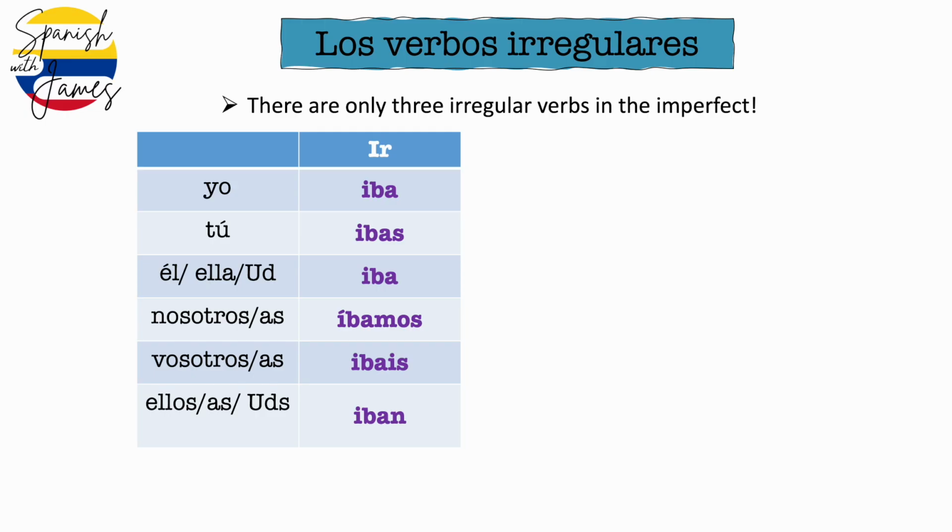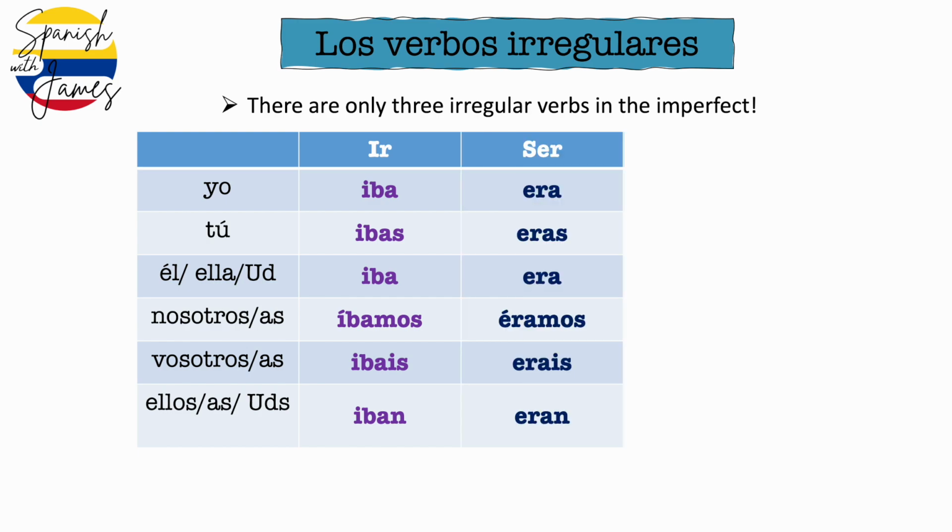and you'll notice that though it's quite irregular, it still follows that pattern of a, as, a, amos, ais, an. Instead of ab, we've just got ib. Iba, ibas, iba. Okay, so it's kind of similar just to the aba endings. We're just changing all the a's to i's, and that gives us the entirety of the verb to go in the past tense. For example, cuando era joven, iba mucho a la playa. When I was young, I used to go a lot to the beach. So that's how we might use that one in a sentence.